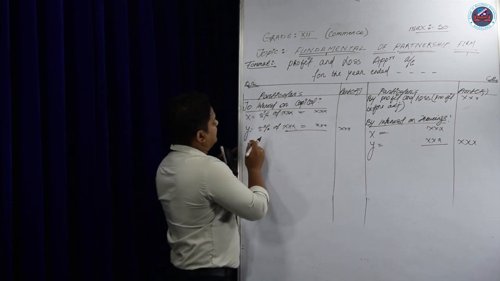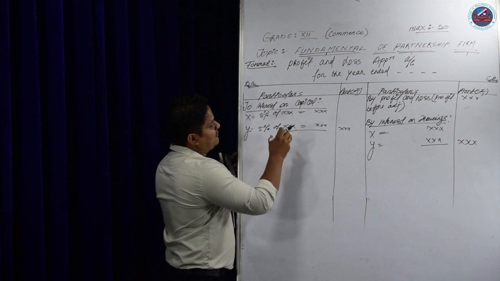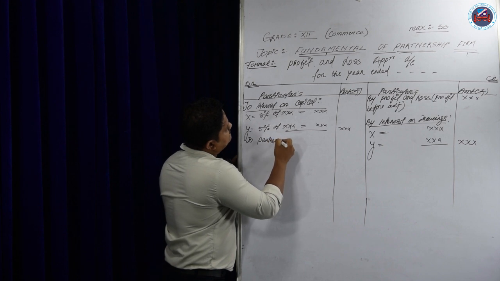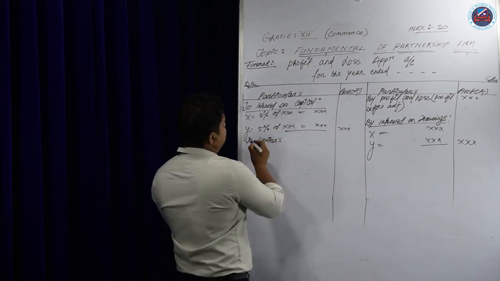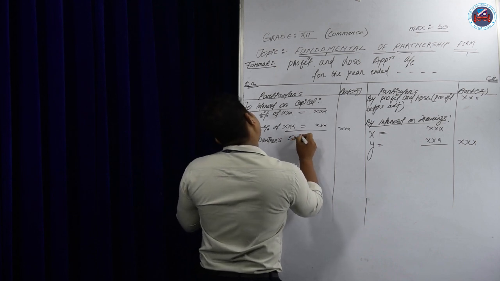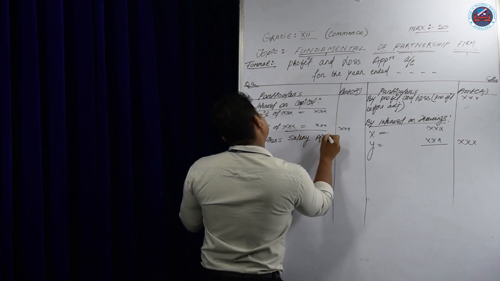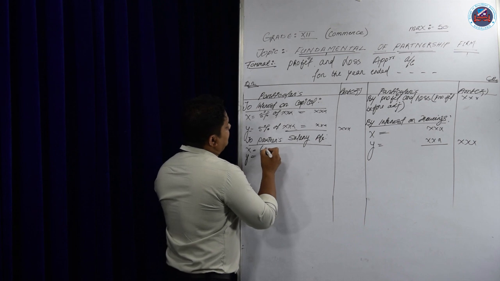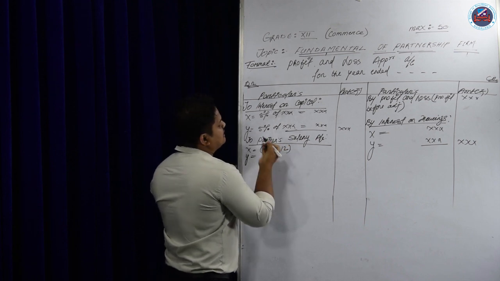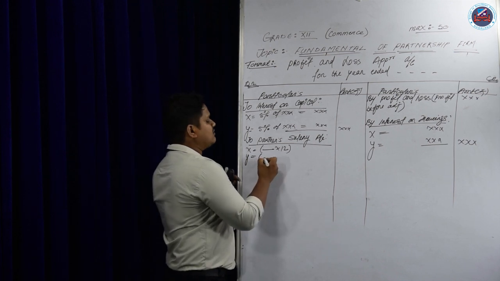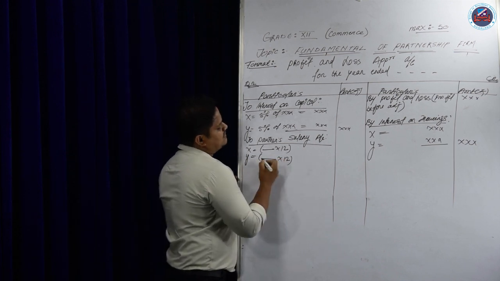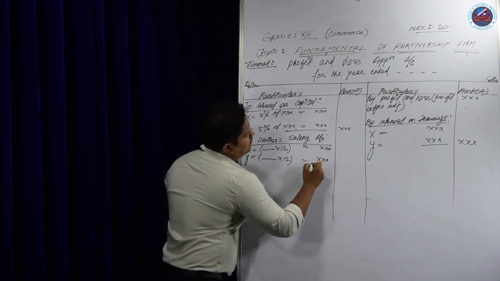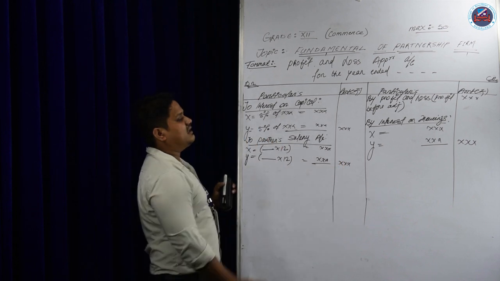After that, suppose a partner is giving their service in the firm, so they will get a salary. Who is giving? The firm is giving. Firm expenses, partners' salary account. Suppose two partners, X and Y. X is getting, suppose, 500 into 12, one month's salary. Same thing, Y also, suppose 700 into 12. So we write the amount here, and we plus it. That is the partners' salary.